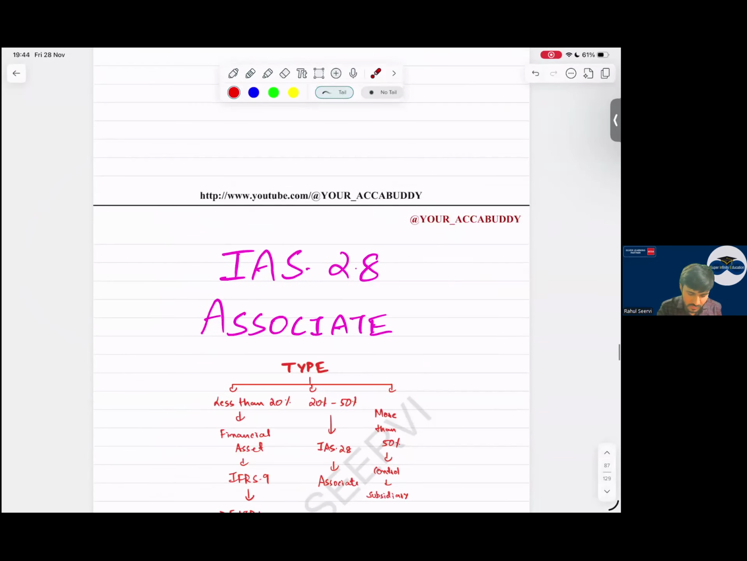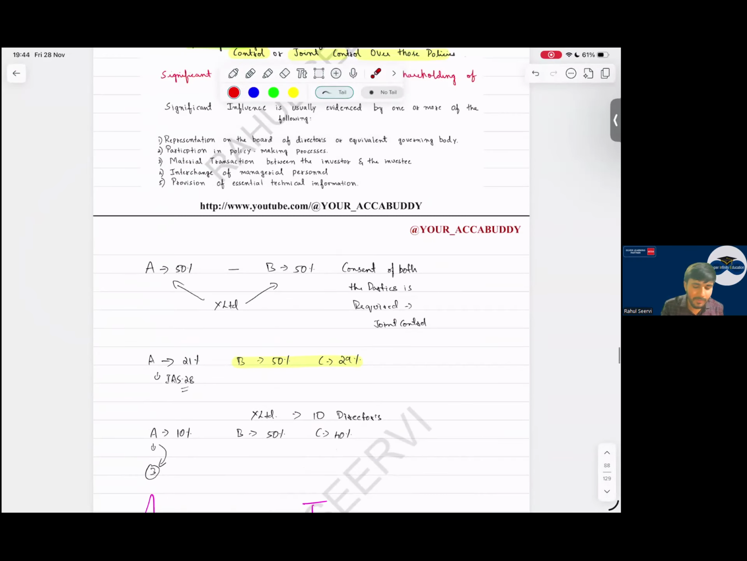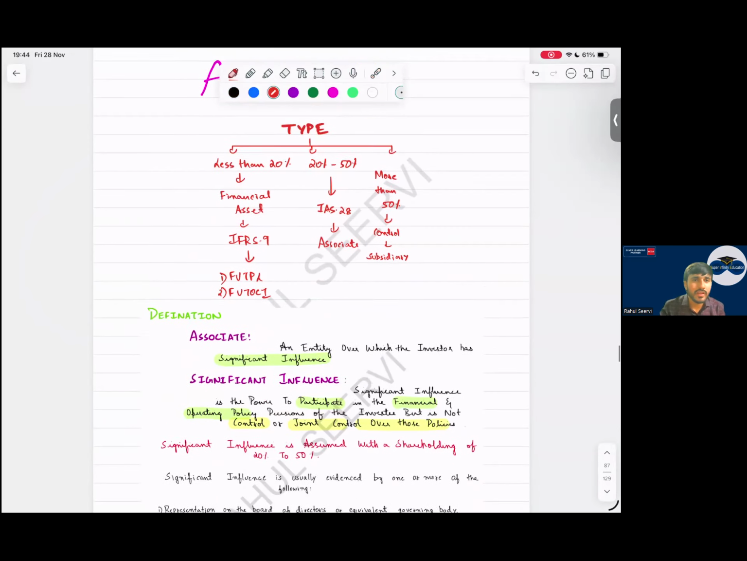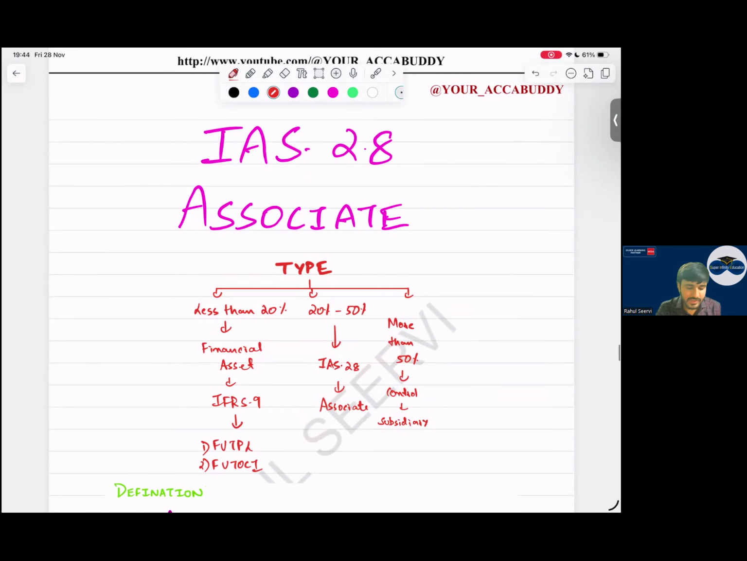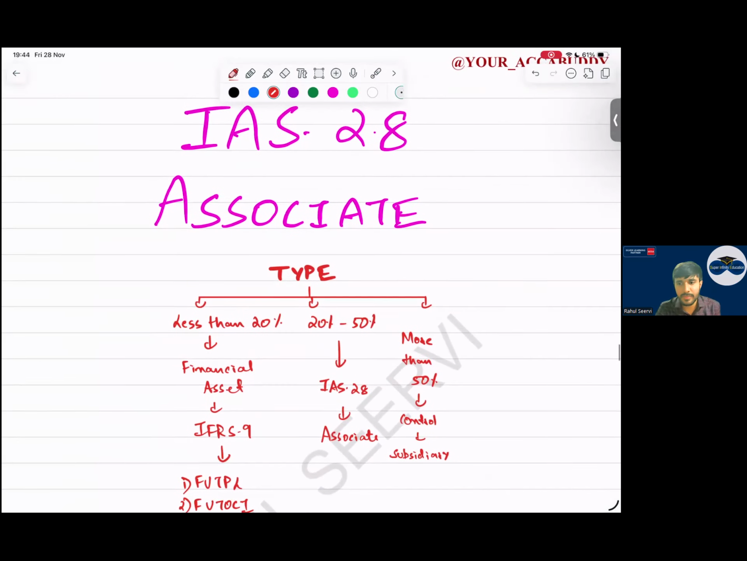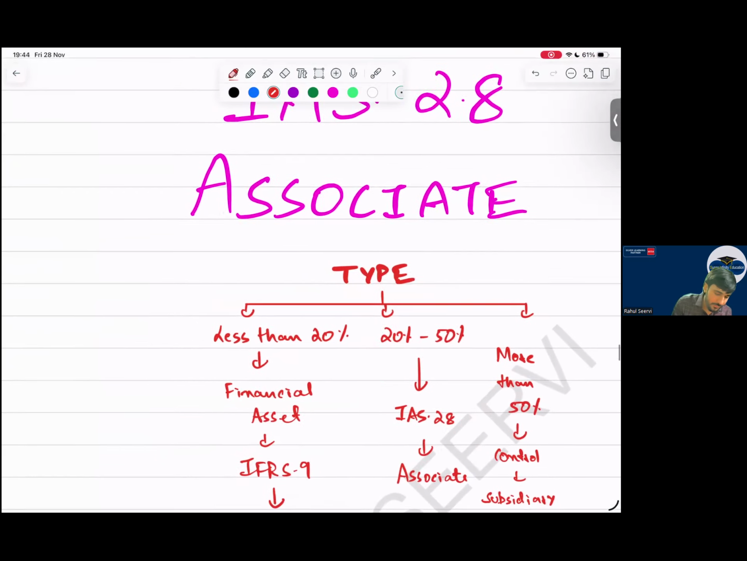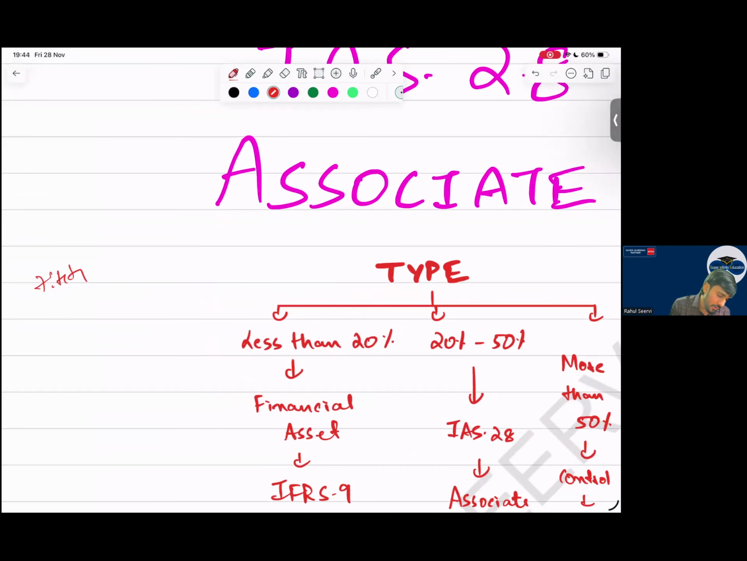Now what we will do, we will take a break, come back and do associate and disposal in half an hour. Then we will do two small standards, that is IAS 21 and IAS 37. So now the time is 7:44. Everyone be back by 8, giving you good break.